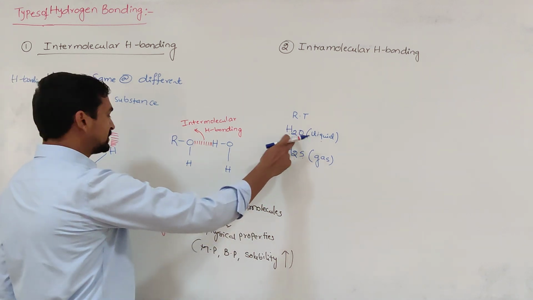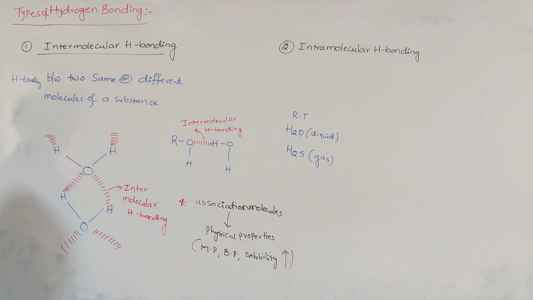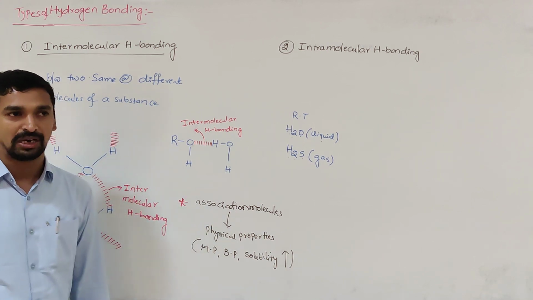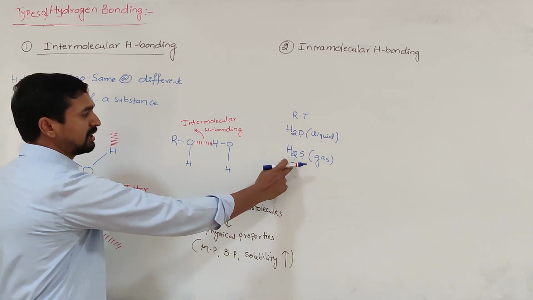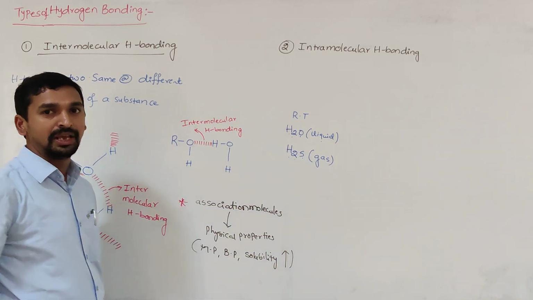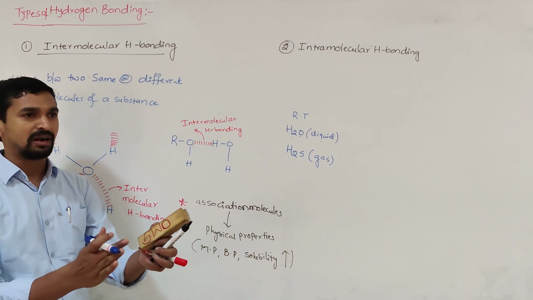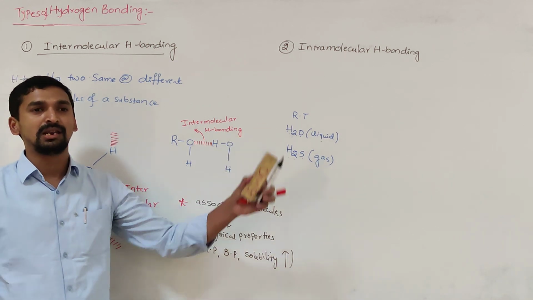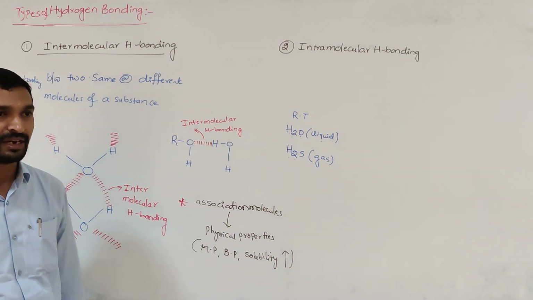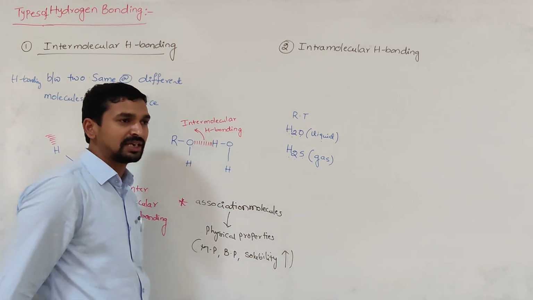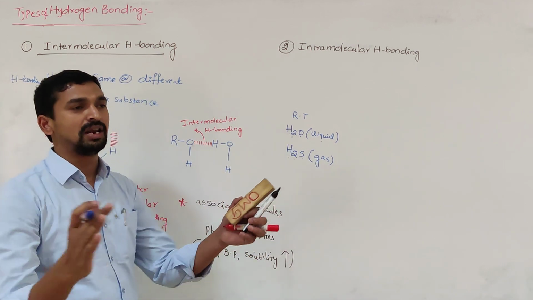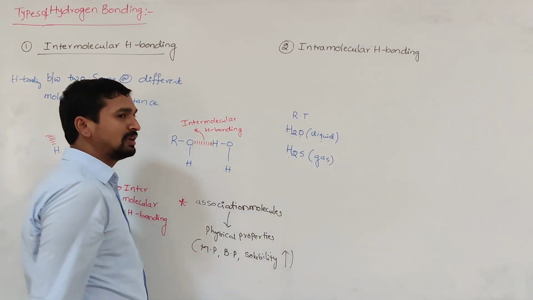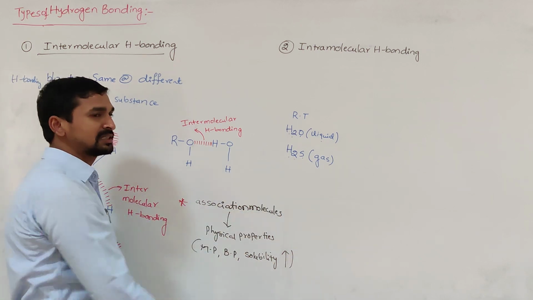So because of the formation of intermolecular hydrogen bonding, all the water molecules come very close together. This is called association of molecules. Because of the absence of intermolecular hydrogen bonding in H2S, the molecules never come very close to each other. They move away from each other. In which physical state are the molecules away from each other? Gaseous state. That's why H2S exists as a gas. And in which physical state do the molecules come very close to each other? In liquid state. That's why at room temperature, water molecules exist as a liquid, H2S exists as a gas.